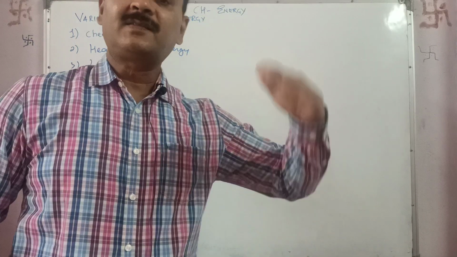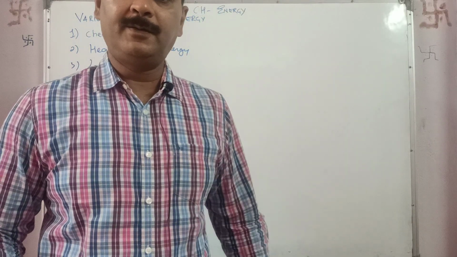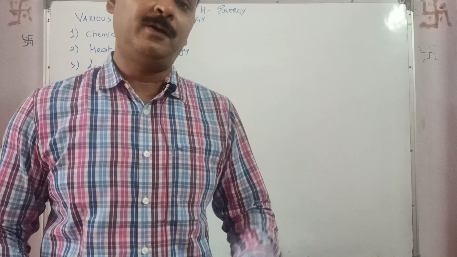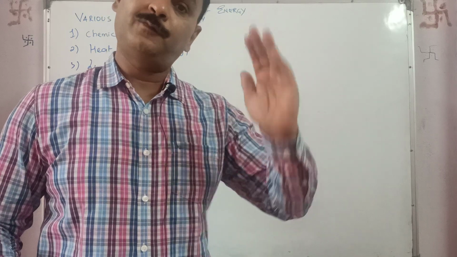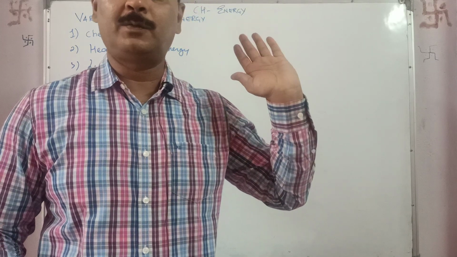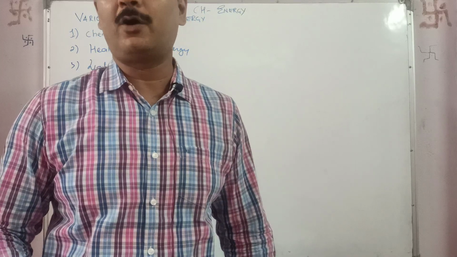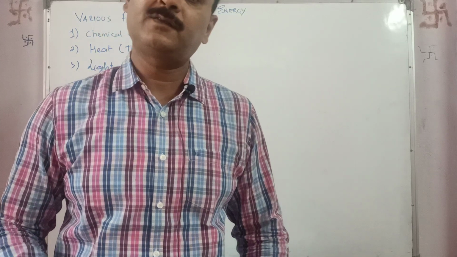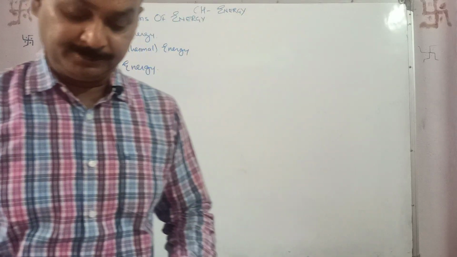Now there are certain objects behind me and I am unable to see them. Why? Light is falling on them, but after reflection those reflected lights are not entering into my eye. That's why I am unable to see them.